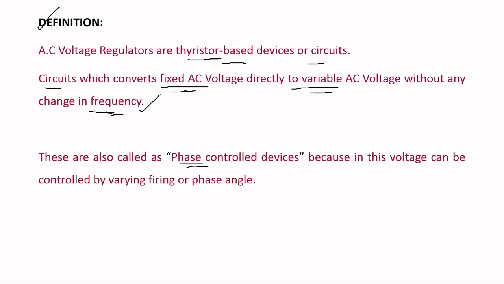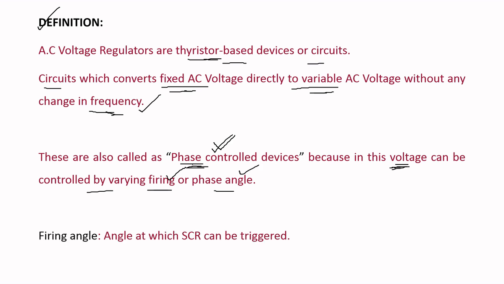Why? Because in this, the output voltage can be controlled by varying the firing angle or phase angle. This is very important. The firing angle or phase angle is defined as the angle at which the SCR is triggered. That means at this angle the SCR is going to turn on. That angle is called the firing angle or trigger angle.